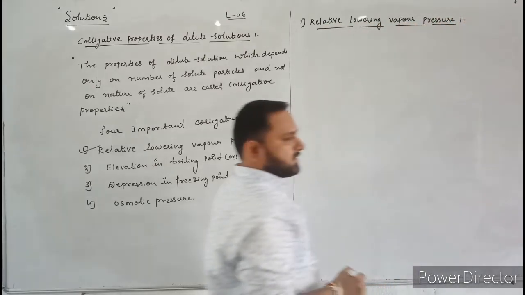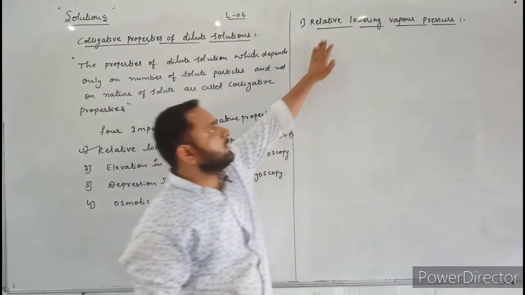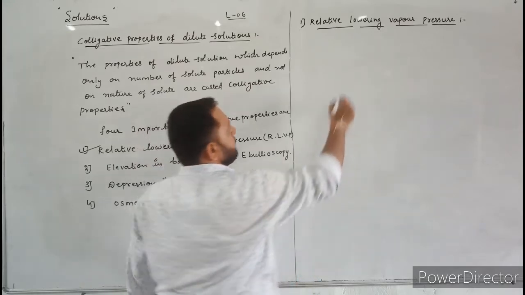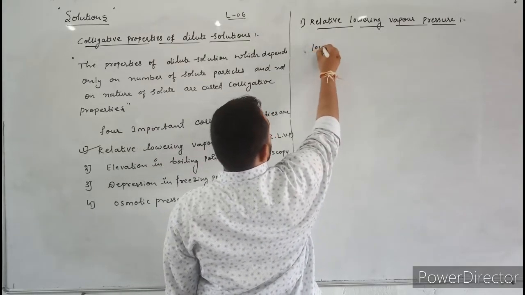Here, first let us discuss lowering of vapor pressure. Next, let us discuss relative lowering of vapor pressure. First, lowering of vapor pressure.